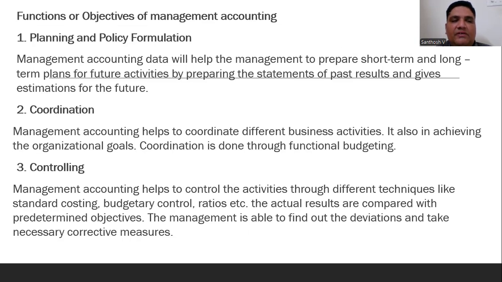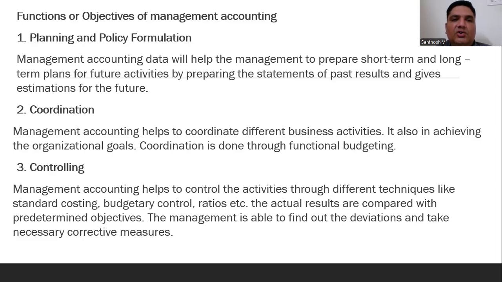We'll move quickly. I'm going to discuss these points. Planning as well as policy formation: the statements of past results and the estimation for the future. When you're preparing the policy for the management, the data is very important. The data means the previous year's information, the sales and the profit, which should be given in the proper way.